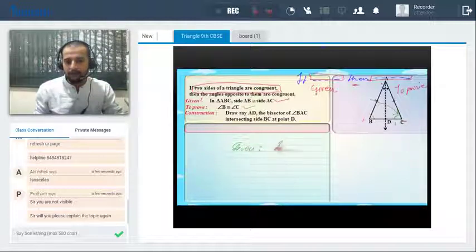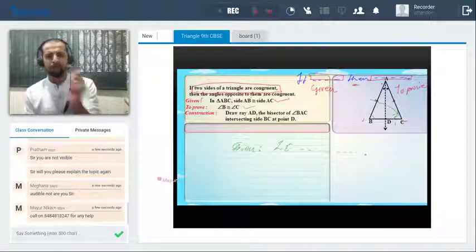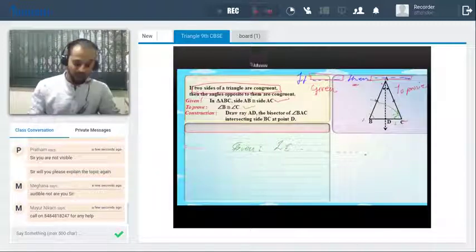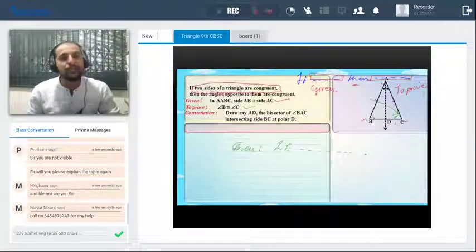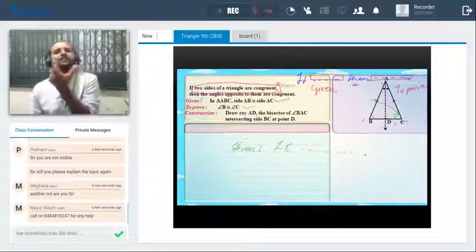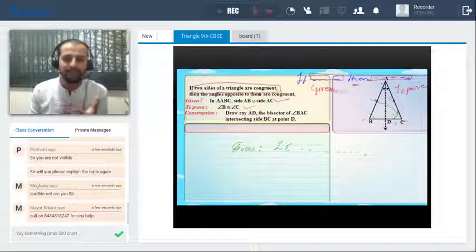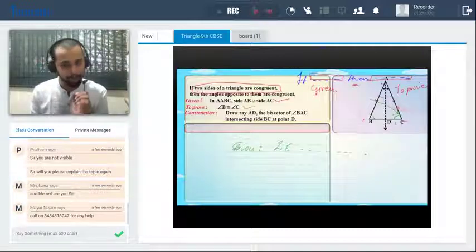So given, that is, if two sides, then whatever concept comes, if two sides, then that is here coming, it's that the two sides of a triangle are congruent. So if two sides, then that has to be the given. The two sides of the triangle are congruent means AB is congruent to AC, right?